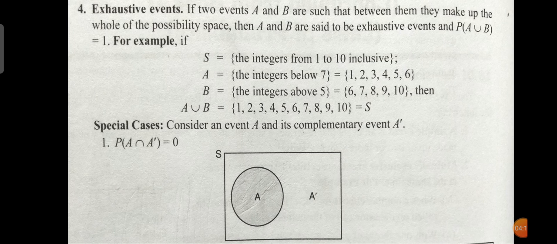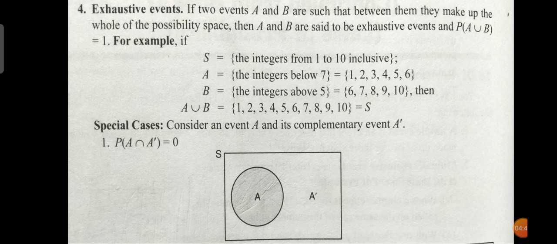For example, S is the integers from 1 to 10 inclusive. A is integers below 7, that is 1 to 6. B is integers above 5, that is 6, 7 up to 10. Then A union B is S. That is exhaustive events.